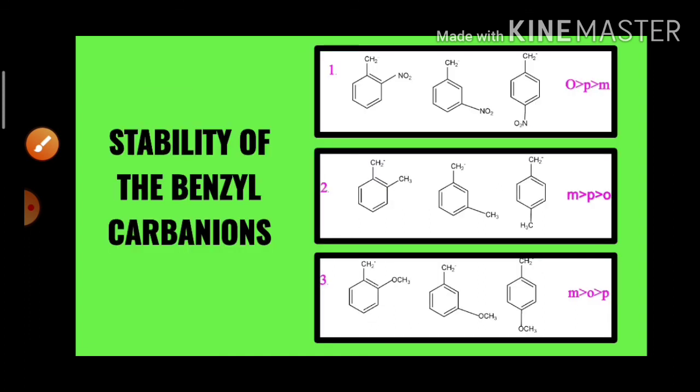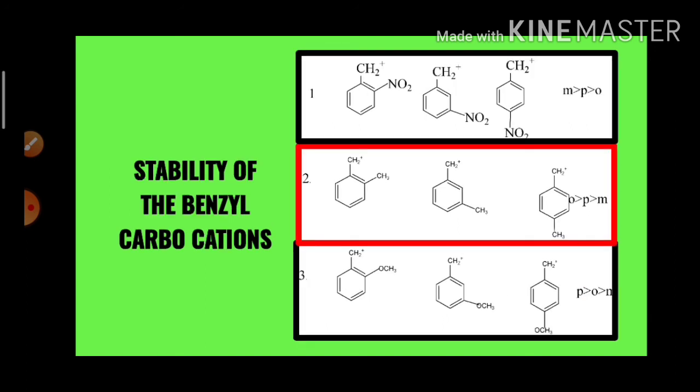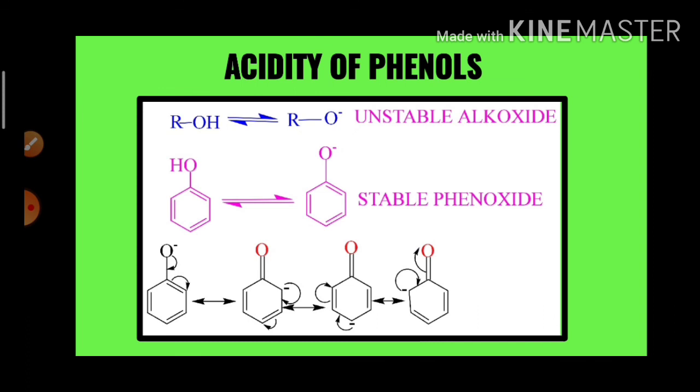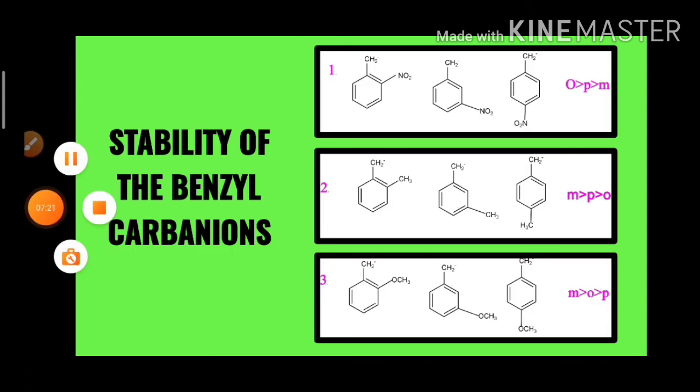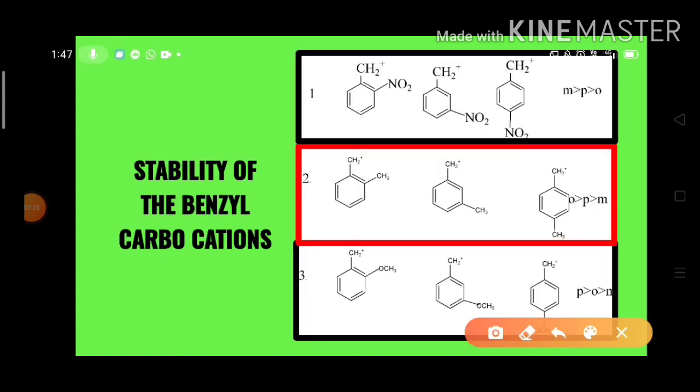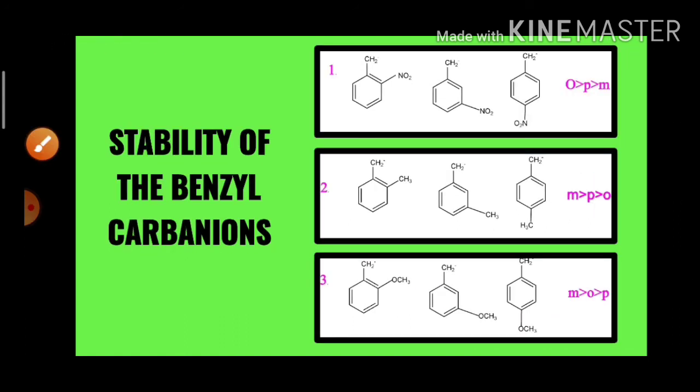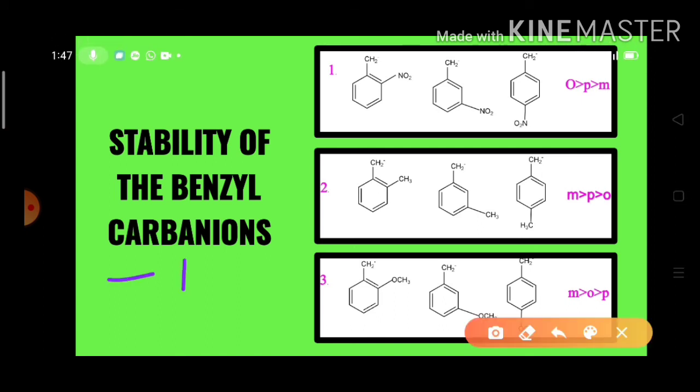Okay, my dears. And we go for the methoxy substituted benzyl carbocations. We know very well that the methoxy group is a minus I group and plus R group.